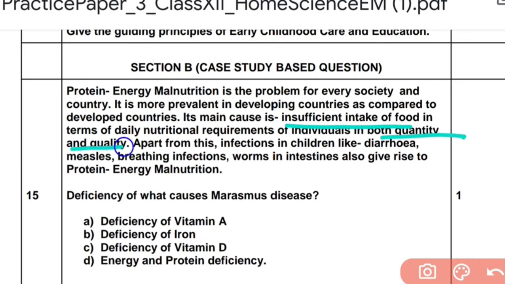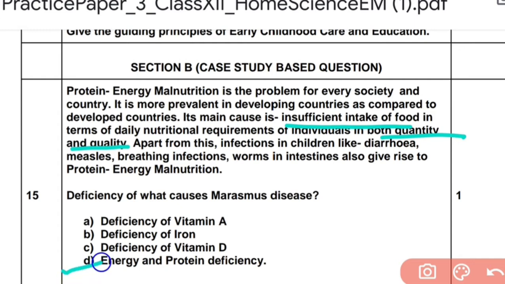Apart from this, infections in children like diarrhea, measles, breathing infections, and worms in intestines also give rise to protein energy malnutrition, because whatever is eaten by the child is not digested by the child. So deficiency of what causes marasmus disease? Energy and protein deficiency.